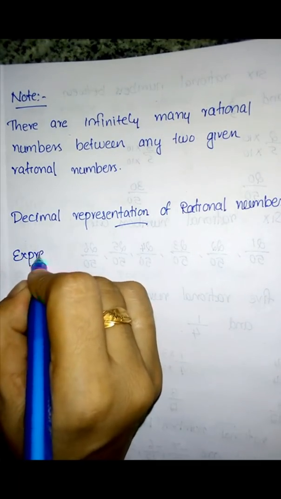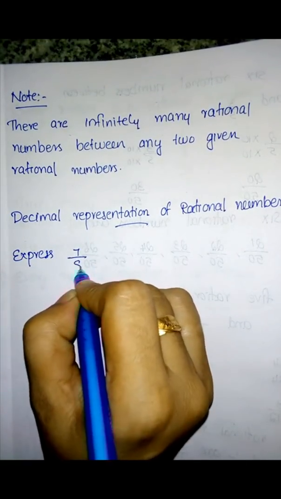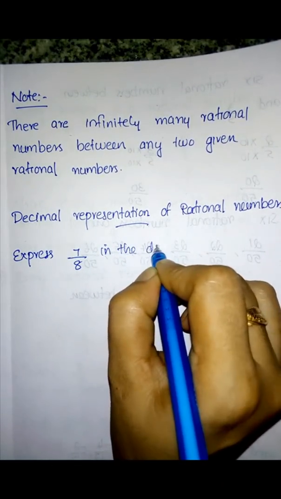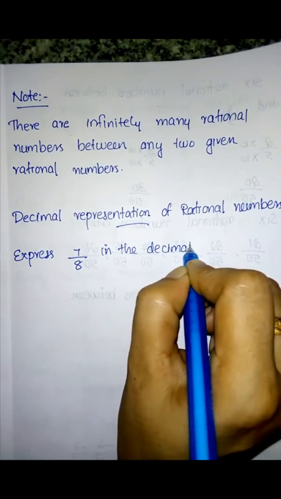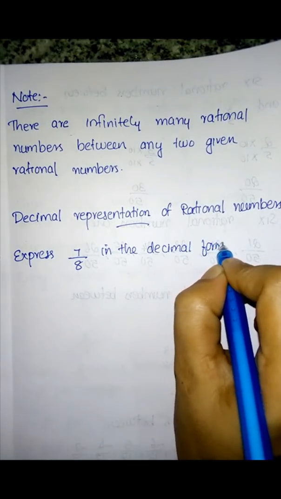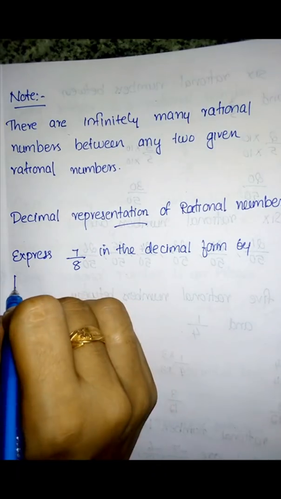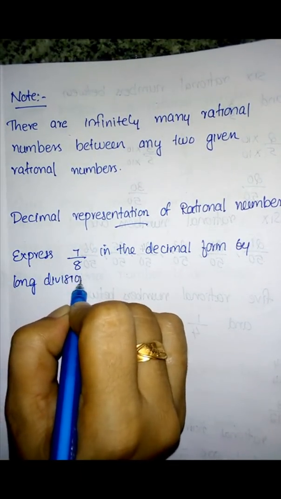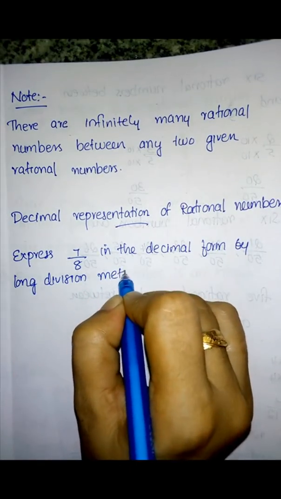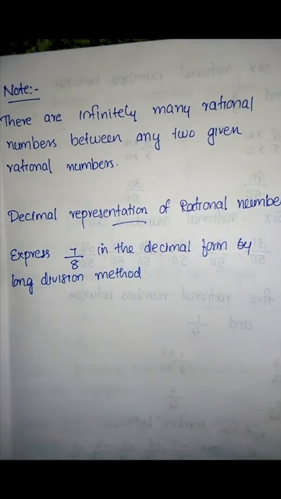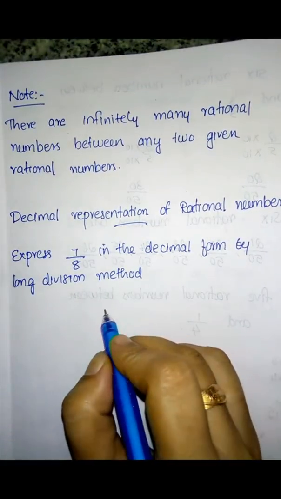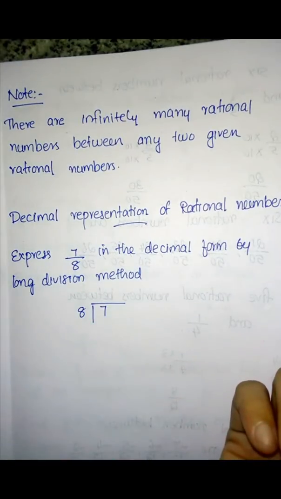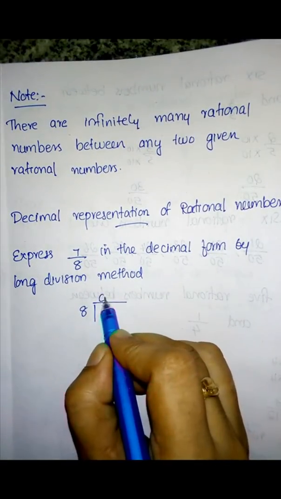Express 7 divided by 8 in the decimal form by the long division method. So you already know what the long division method is. That is normal division only. So 7 divided by 8. 7, no. So 0 point will come.